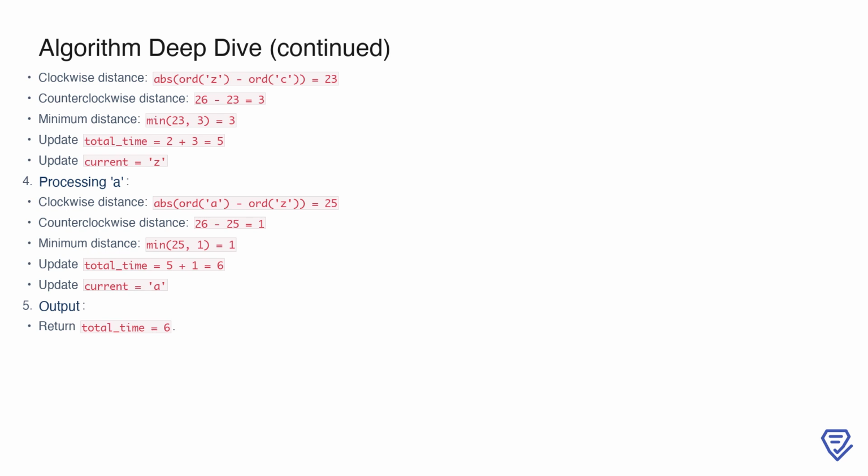Next is Z. The clockwise distance from C to Z is 23, and the counterclockwise distance is 3. The minimal distance is 3, bringing the total time to 5, and the pointer moves to Z.